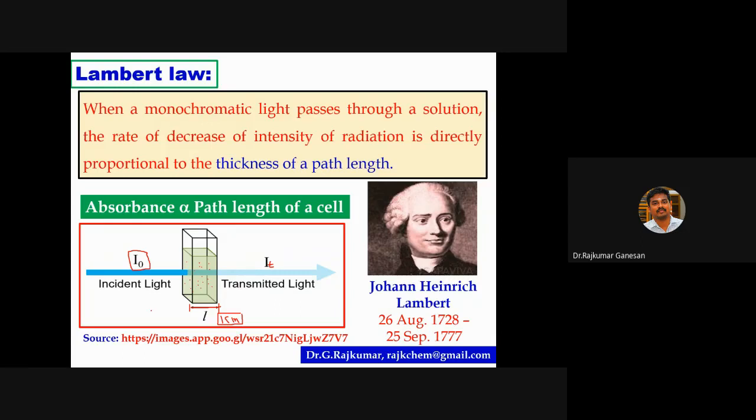Lambert law says that when a monochromatic light passes through a solution, the absorbance is directly proportional to path length. If you increase the path length, what happens? Suppose this is the cuvette cell and here it is 2 centimeter. If you increase the path length, the absorbance value will also increase.